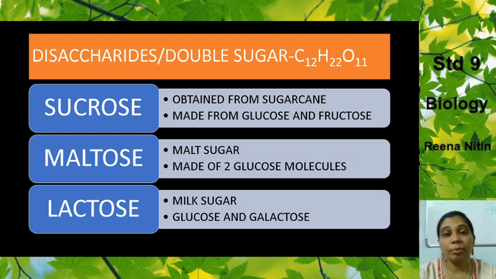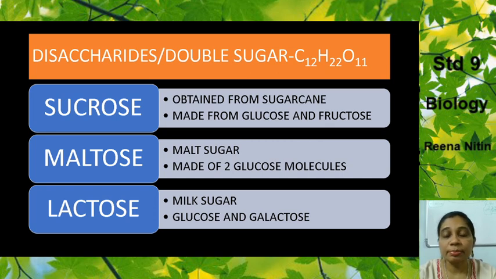What is it made up of? It is made up of glucose and fructose. Now, what is glucose and fructose? It is a type of monosaccharide which we just studied. Now we study the second type, that is maltose. It is also known as malt sugar. It is made up of what? Two glucose molecules. Now the third type of disaccharide sugar is lactose.